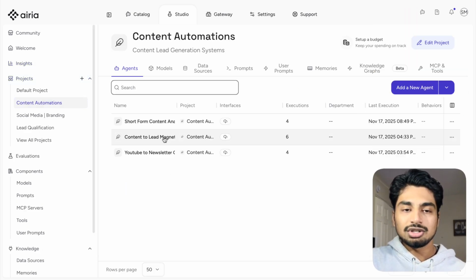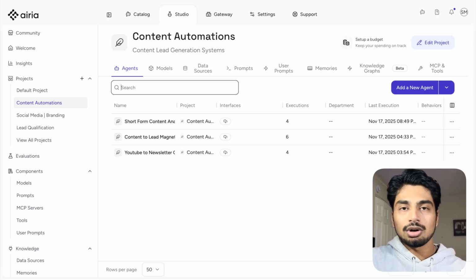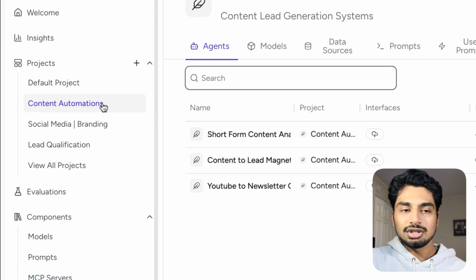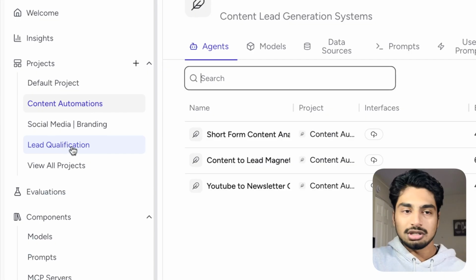So I'm going to go to content automation, and these are some of the automations that we will be covering today. One of the biggest pain points I ran into when doing AI and automation for marketing, which is what this channel is all about, is there's a lot of stuff going on. So I love the fact that you could organize all of your agents, your copywriting agents, your AI automations, every single thing by project. So you can see here, I have my content automations in one project, my social media and branding automations in another project, my lead qualifications in another project, etc.